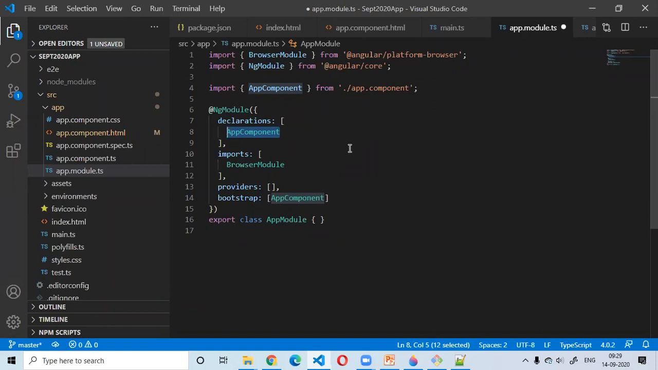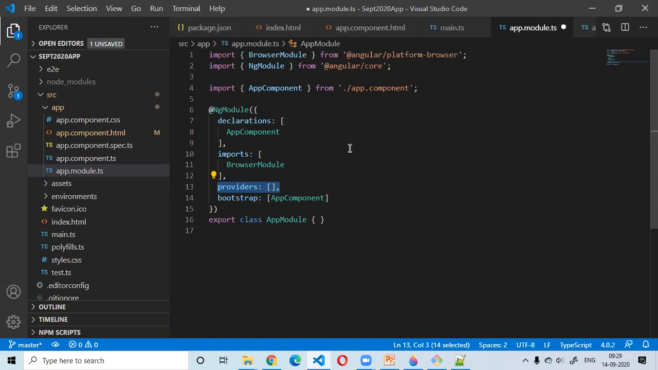Okay, I hope I am clear until this point. So components, directives, and pipes, right? Yeah, that will be added in the declarations section. Okay, now the rest thing, which is services. So services, we normally add it in the providers section.